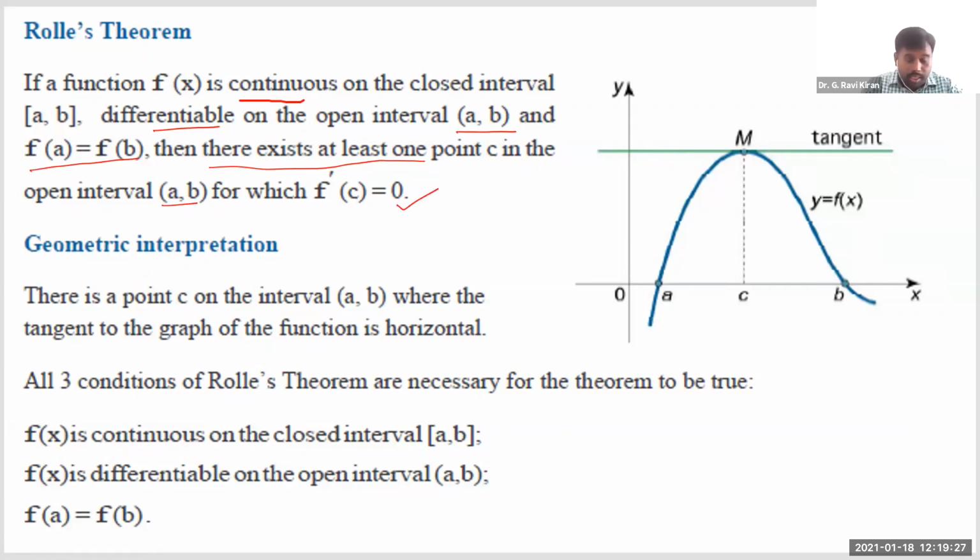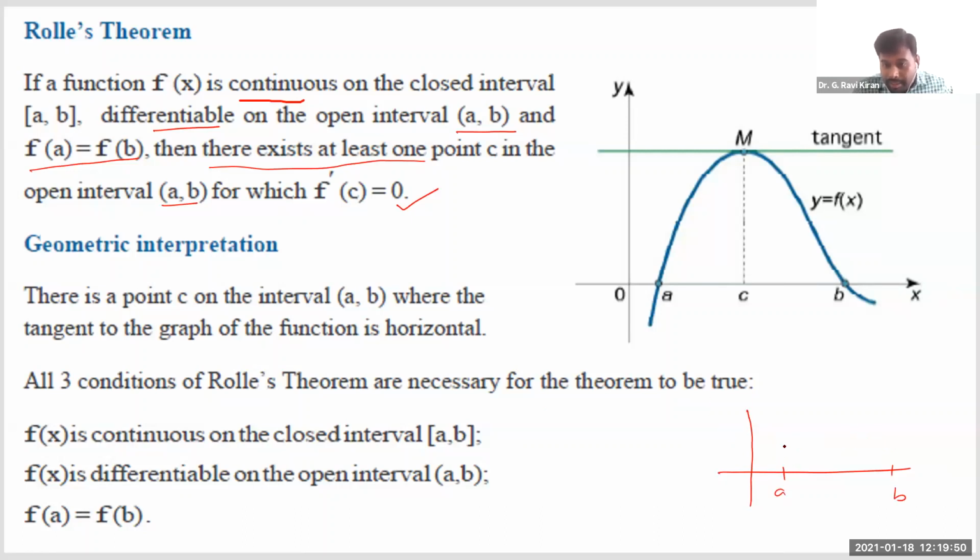Let us understand it with a simple example. You are given some interval a and b. Now you are defining this function f of x between these two values. Understand it is continuous as well as differentiable.